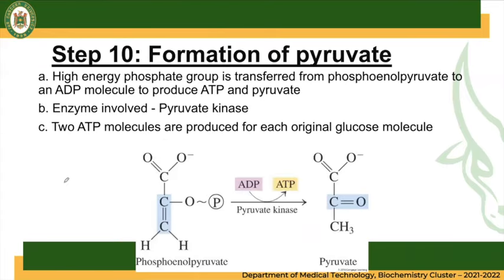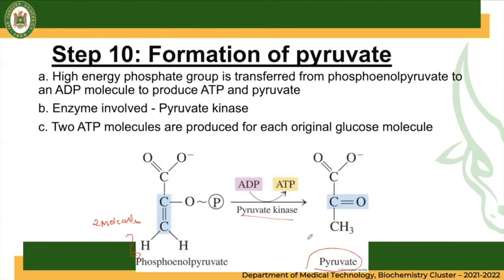Okay, so the last of our steps is the formation of the pyruvate. So from the two molecules of our PEP, or the phosphoenol pyruvate, it is catalyzed by the enzyme pyruvate kinase to become a pyruvate molecule. So here there is also a production of ATP.